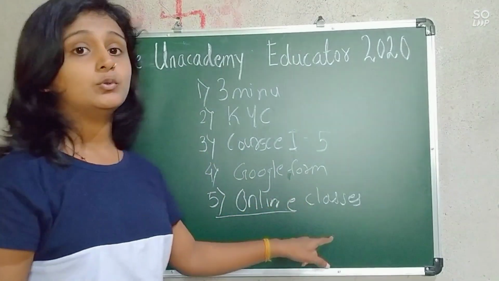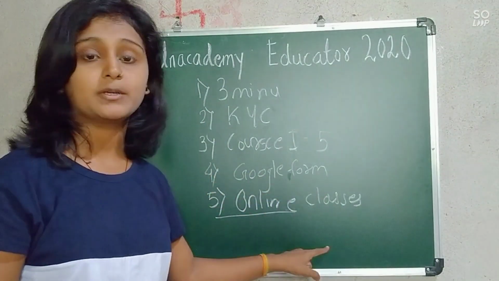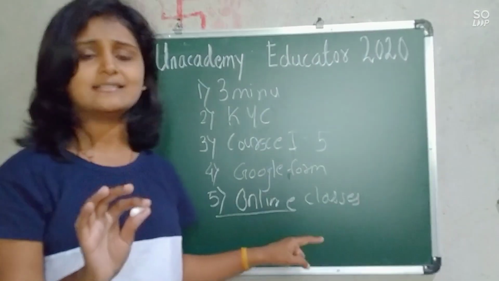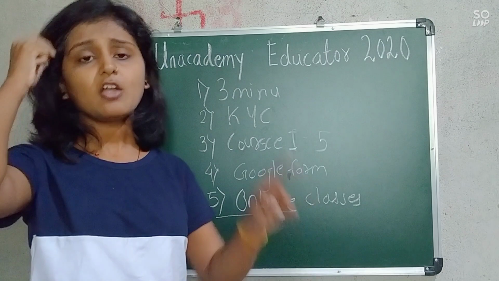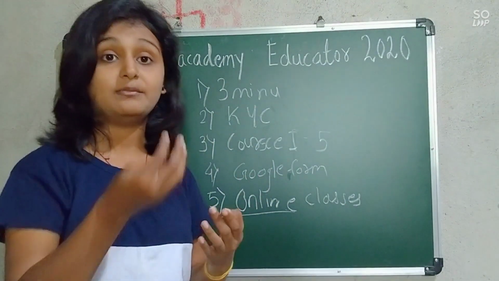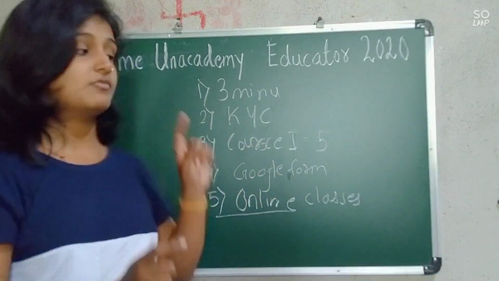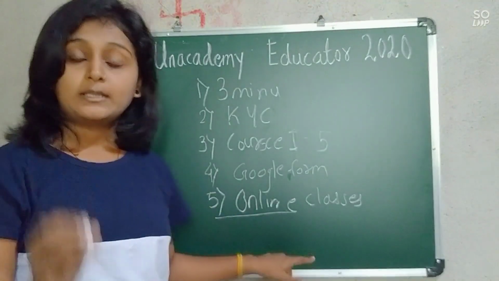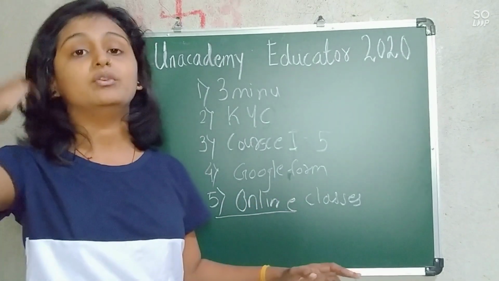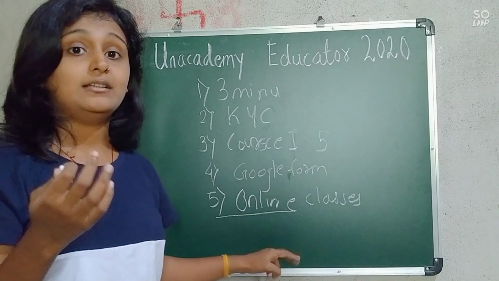In this fifth step, we have to do 5 live videos in a month. After this, you not only teach as it is, they will pay you 1,000 for one video. Okay, now from the students whom you teach, they will take feedback and ratings on how exactly you taught. All of this will be considered here. If they think that yes, you are a good teacher, then you will become a plus educator, and from here they will start the payment for you.